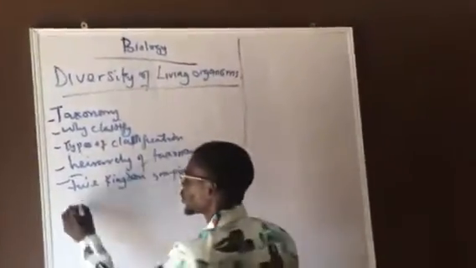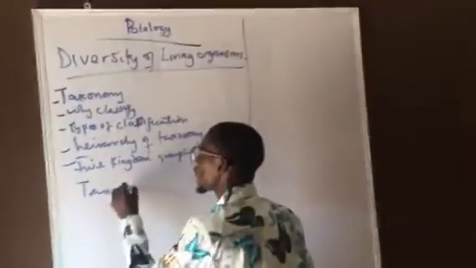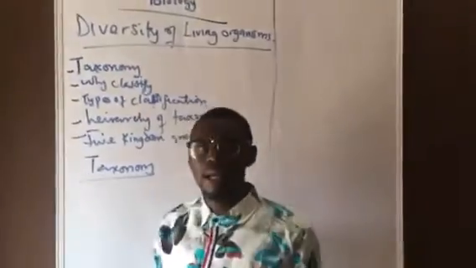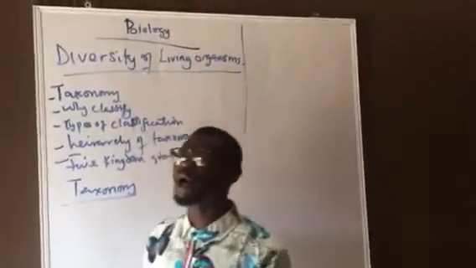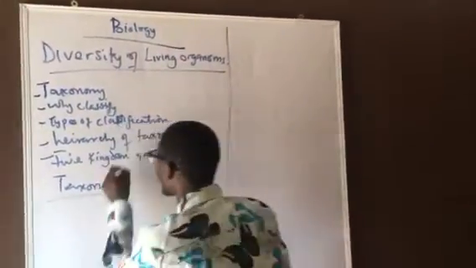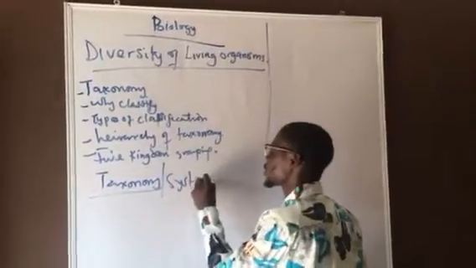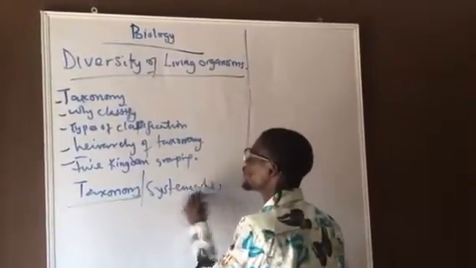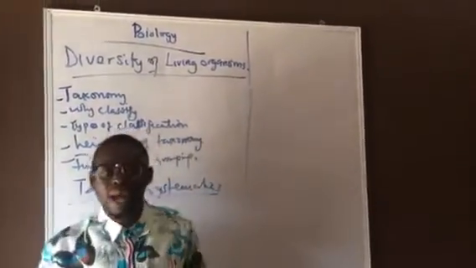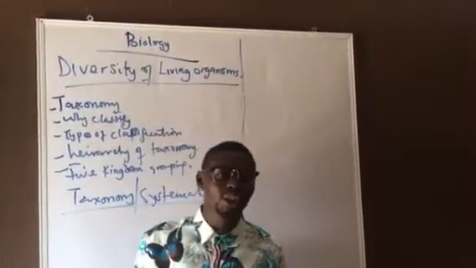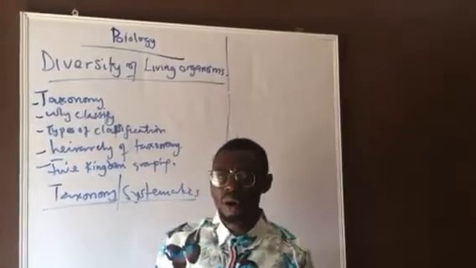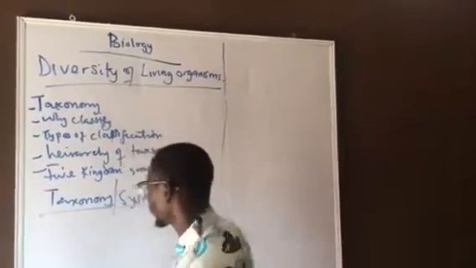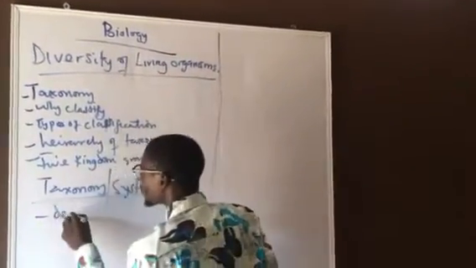What is taxonomy? Taxonomy is defined as the branch of biology, or what we call systematics, that deals with the general principle and practice of classifying. Before classifying, identifying.